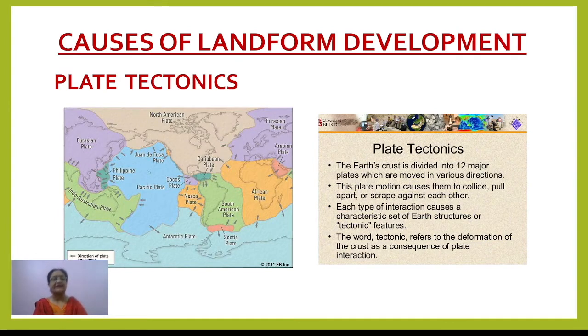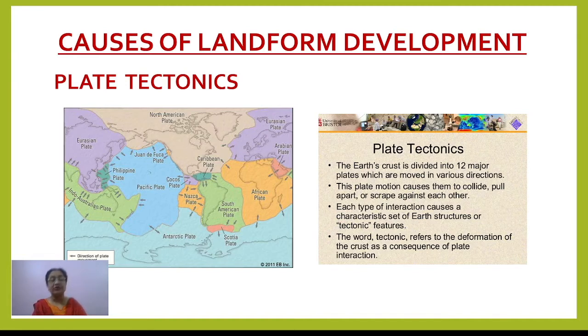So we can find these three types of movements in the plates. Whenever they move towards each other, they collide, and that results in different landforms, especially highlands, mountains, and volcanic activities. When they move away from each other, they leave a gap in between, so naturally a crack develops, and magma starts coming out, leading to volcanic landforms.